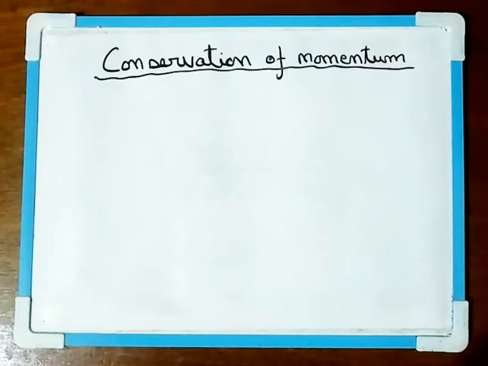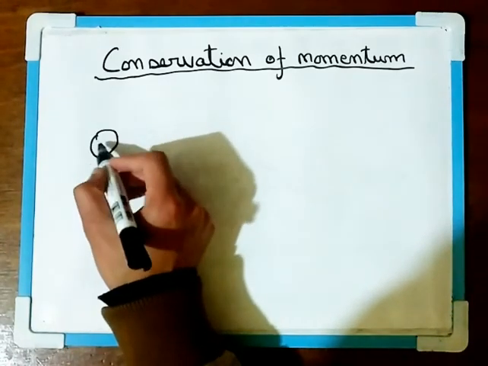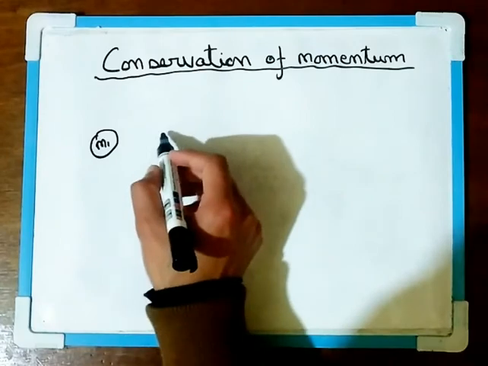If there's no external force acting upon a system, the momentum of the system remains constant, it means the same. So here we will consider two balls, M1 and M2. So we have here M1, then we have M2.